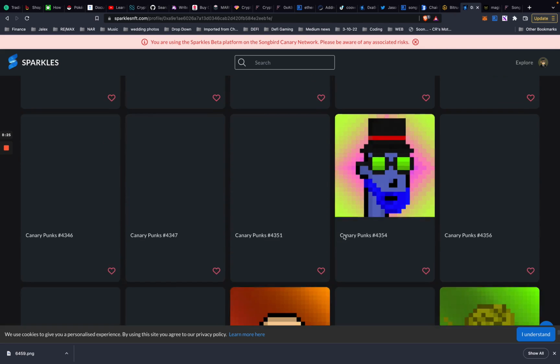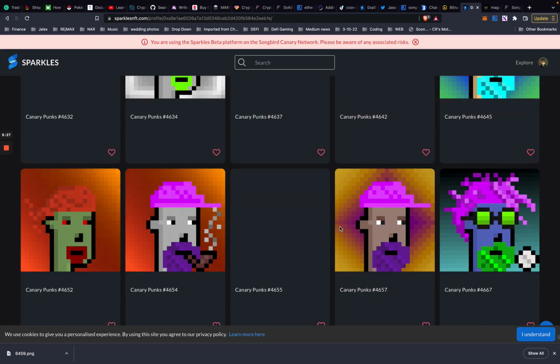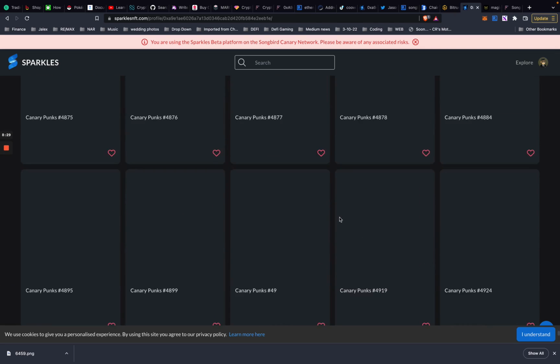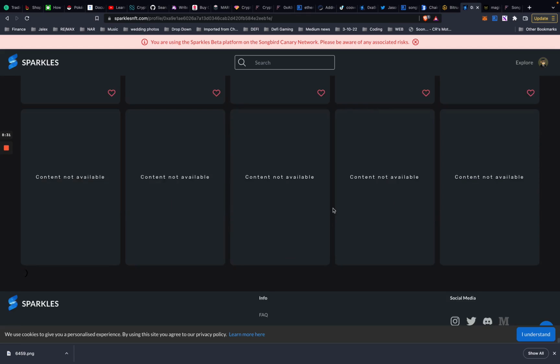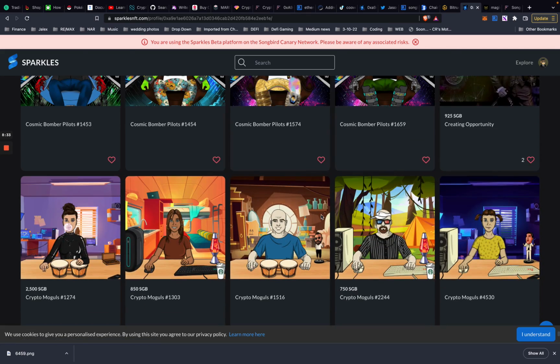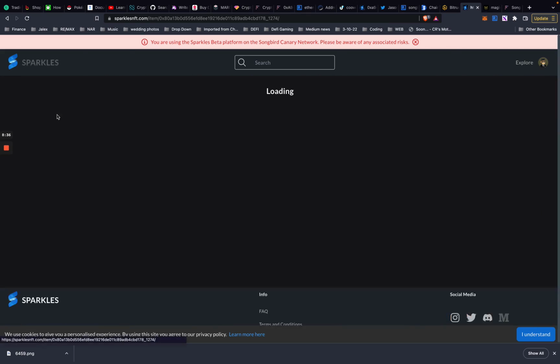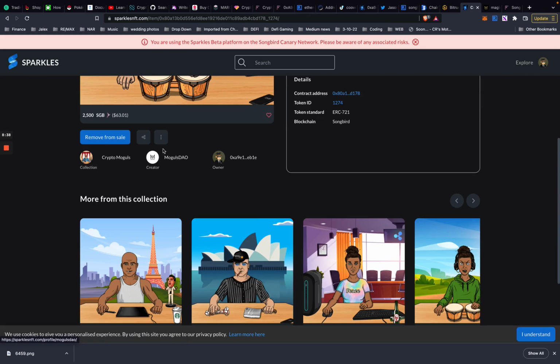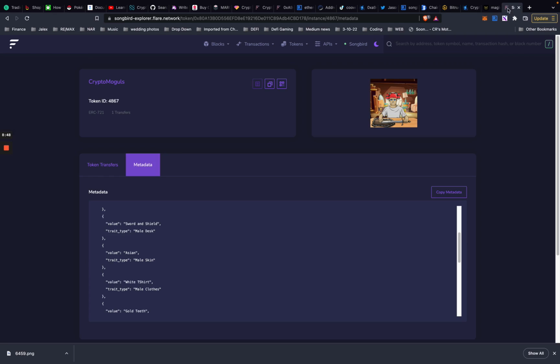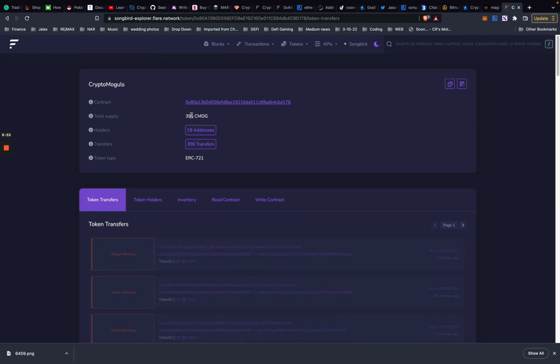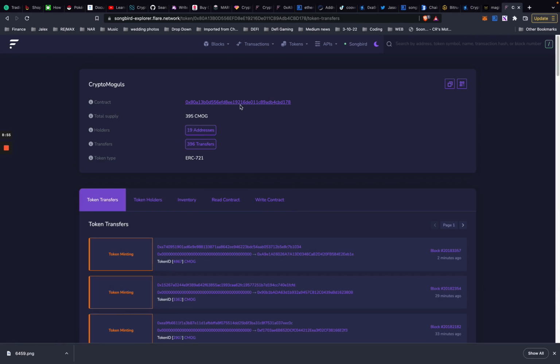Oh goodness, I have too many canary punks. And there you can see my Crypto Moguls. You can click on them, you can list them for sale, remove them from sale, refresh metadata if you have to, you can burn it if you want to, you can transfer it here if you want to. You can also go back to the Songbird Explorer, click on the Crypto Moguls address here. You can click on this address.